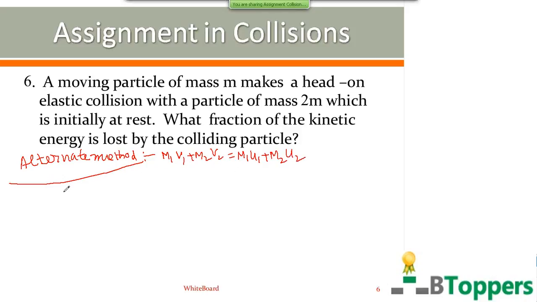Here m1 is m, m2 is 2m. u2 is 0, therefore the second term on the right side becomes 0. So if you divide the equation with mass m, you get v1 plus 2v2 equal to u1.